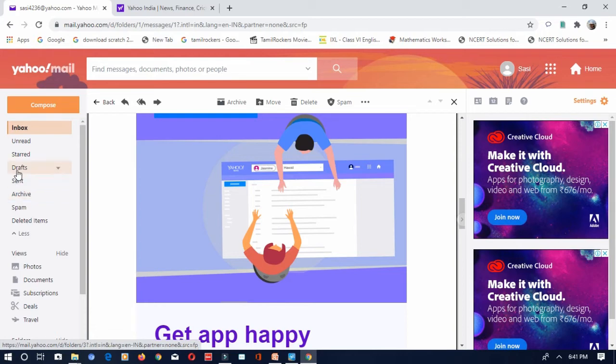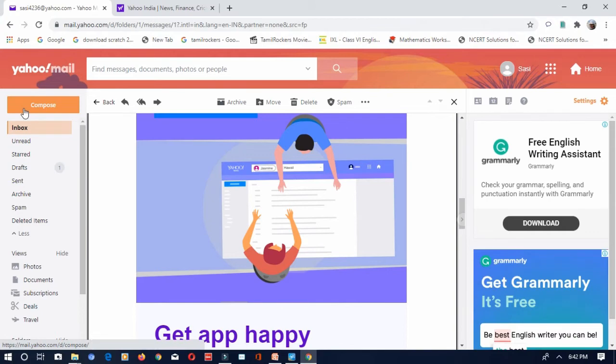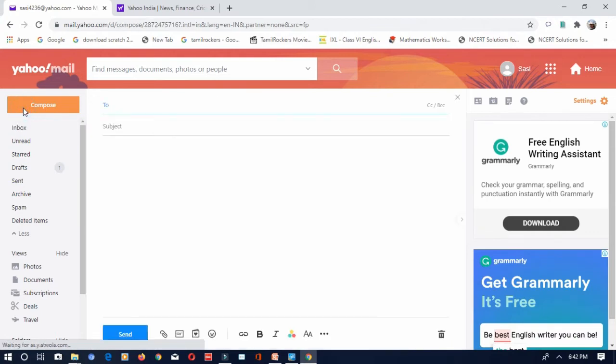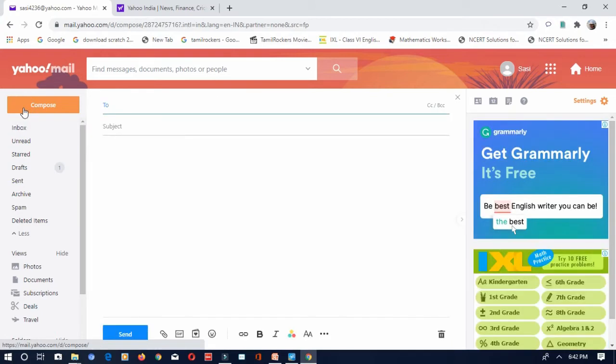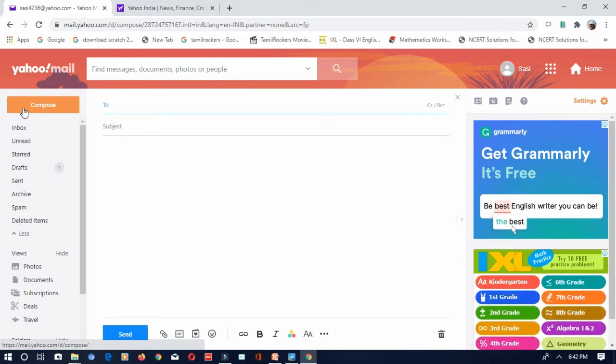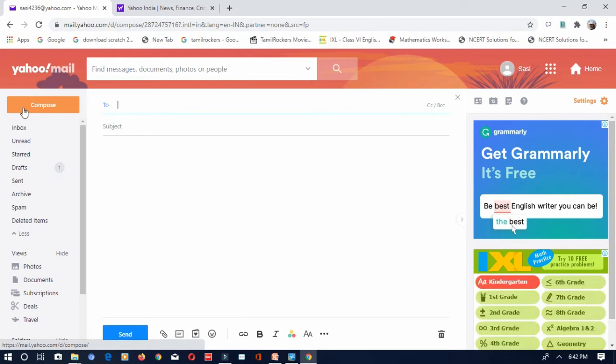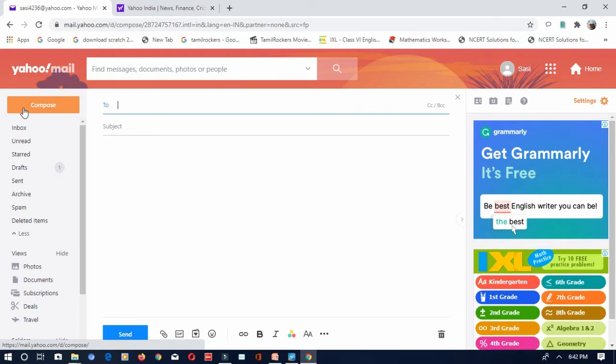What is drafts? If I want to create any email, I have to go to the compose button. To send a new email to somebody, I have to go to the compose button. So I have three compulsory things to send an email. One is the address you need. You have to enter the subject and the content of the email, and finally click the send button. So these are the three mandatory fields.